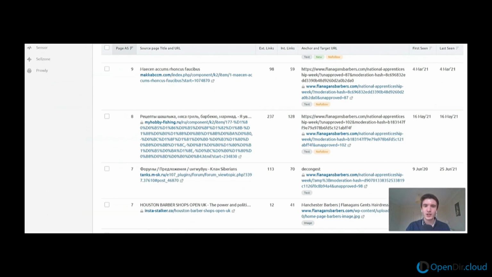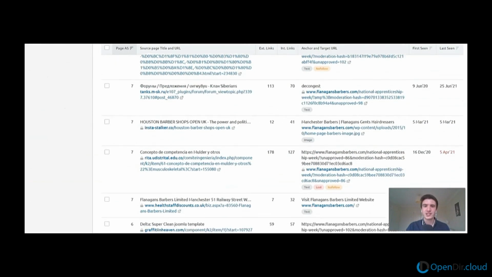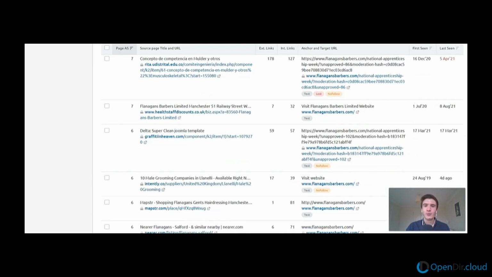Scrolling down, you can see a lot of these links have quite a low authority, so potentially not the best links in the world. And you can see here this one's really random. It says it's a forum. I'm guessing that's Russian as well, the language, so it might not be the greatest link in the world. A few of these other ones as well look a little bit random, like this one. Don't think that looks particularly good either. But you get the idea.